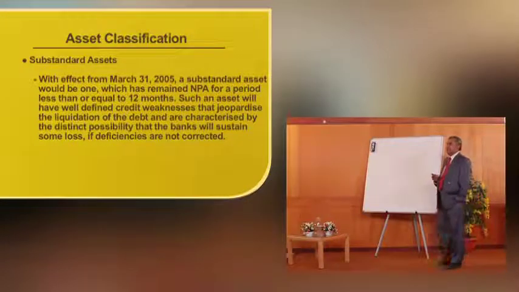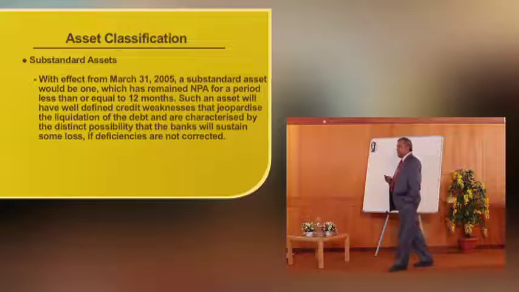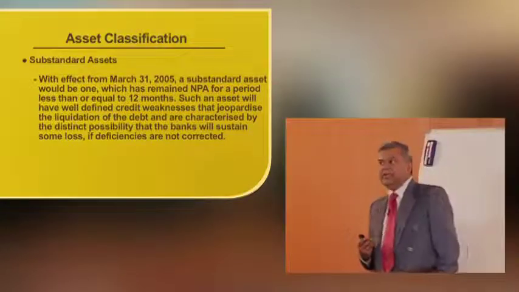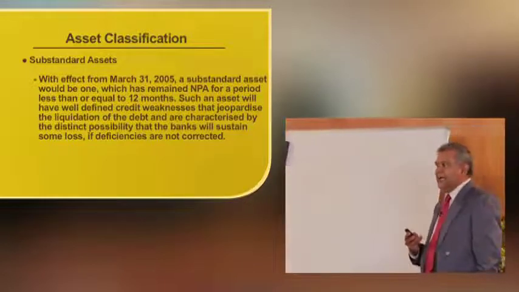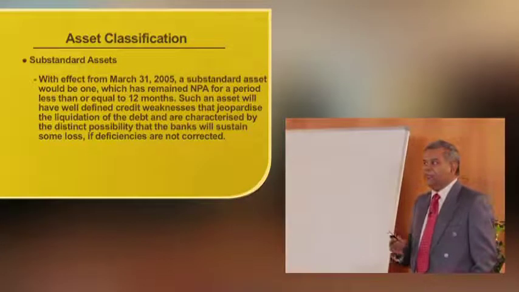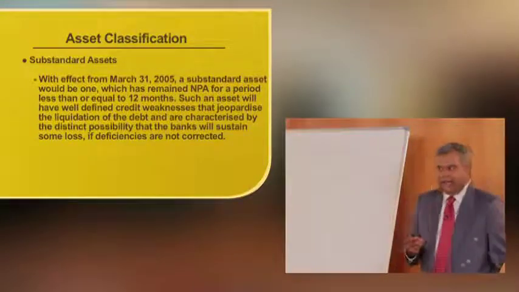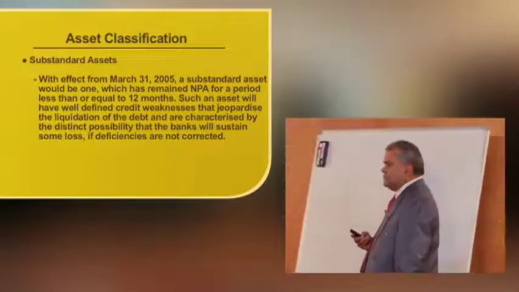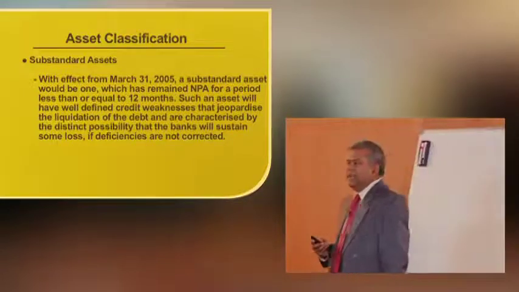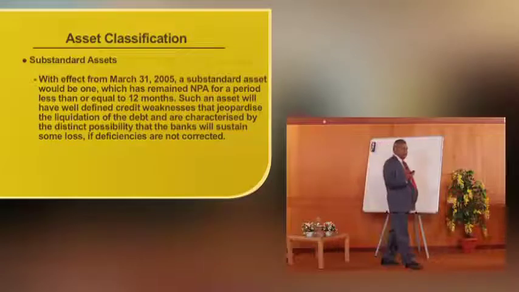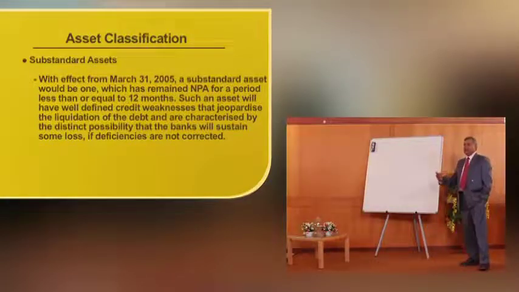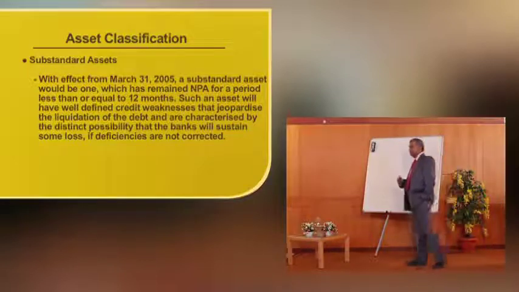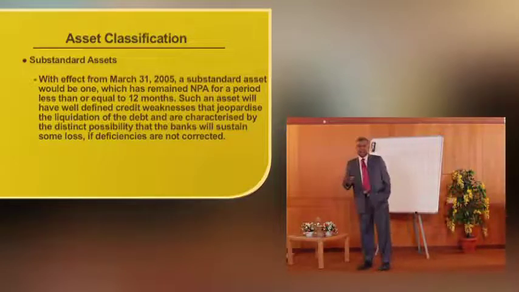Such an asset will have a well-defined credit weakness that jeopardizes the liquidation of the debt and is characterized by the distinct possibility that the banks will sustain some loss if deficiencies are not corrected. It means the time difference between a performing asset and a non-performing asset is only 1 day. Till 90 days, the account is standard. For non-receipt of some interest or principal or EMI, the next day the account becomes NPA.